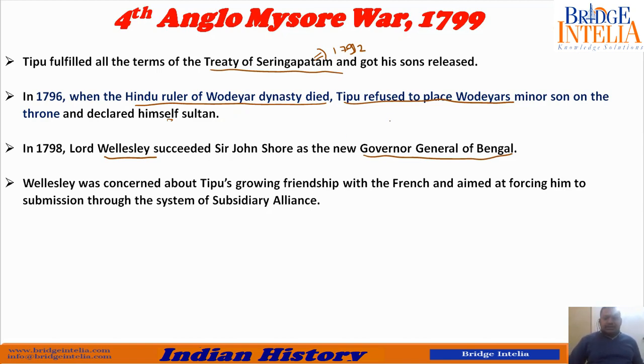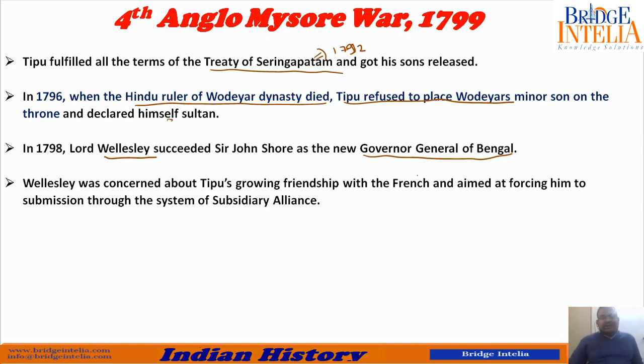This Lord Wellesley was aware that Tipu Sultan was exchanging messages with Napoleon, so he is closer to the French than to us. So he thought, let's cut this risk once and for all. He had made up his mind that this time, whatever comes my way, I am going to kill only Tipu Sultan, nothing less than that.